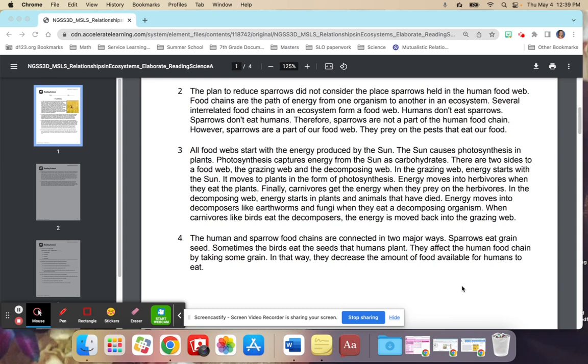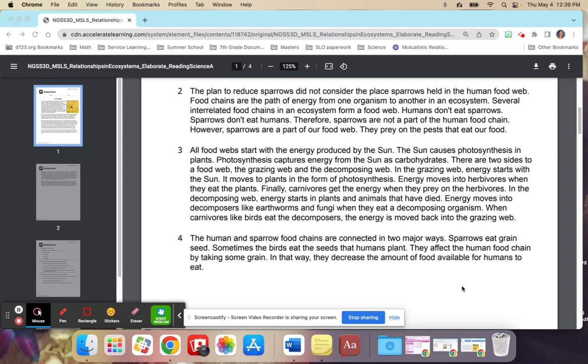All food webs start with the energy produced by the sun. The sun causes photosynthesis in plants. Photosynthesis captures energy from the sun as carbohydrates. There are two sides to the food web, the grazing web and the decomposing web. In the grazing web, energy starts with the sun. It moves to plants in the form of photosynthesis. Energy moves into herbivores when they eat the plants. Finally, carnivores get their energy when they prey on herbivores.